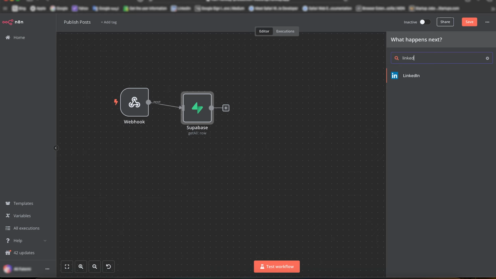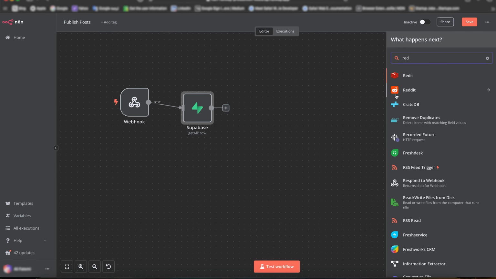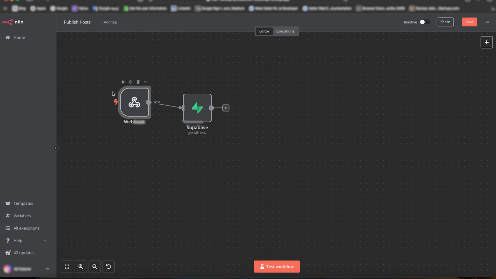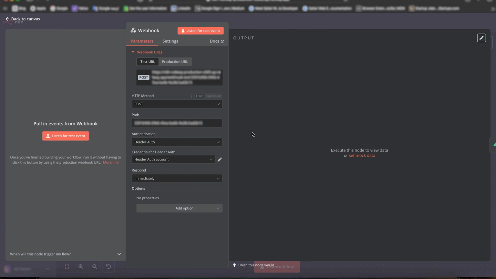They're not complicated, it's just a lot of steps. And Reddit, yeah, my beloved Reddit. We're gonna start off with Reddit and maybe add a couple more integrations, and that's enough, I think. So first of all, what are we doing here? We are waiting for a webhook over here. The test URL looks like this.